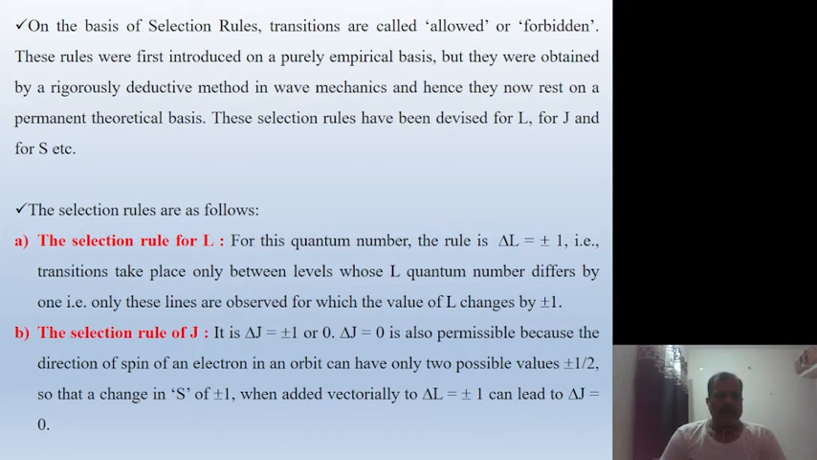The second one is the selection rule for J. It is delta J equals plus or minus 1, or 0. Delta J equals 0 is also permissible because the direction of spin of an electron in an orbit can have only two possible values, plus half and minus half. So a change in S of plus 1 or minus 1, when added vectorially to delta L equal to plus or minus 1, can lead to delta J equal to 0.